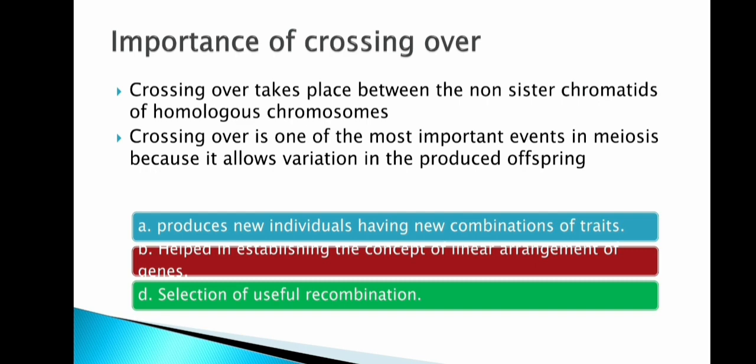It produces new individuals with new combinations of traits. It also helped in establishing the concept of linear arrangement of genes. It is also helpful in selection of useful recombination. So new genetic traits will be produced by this meiotic cell division.